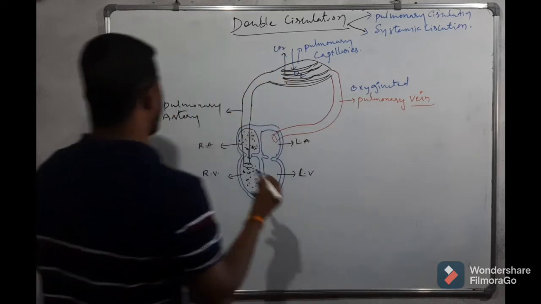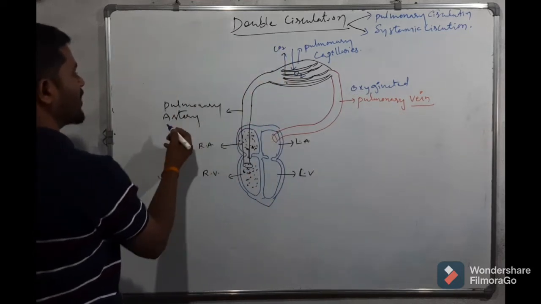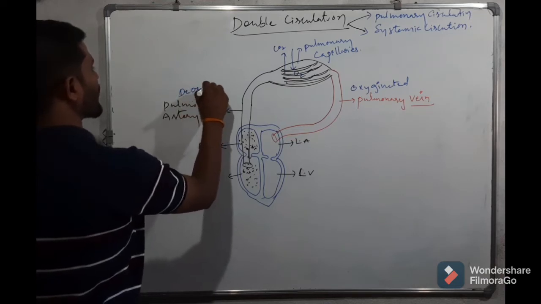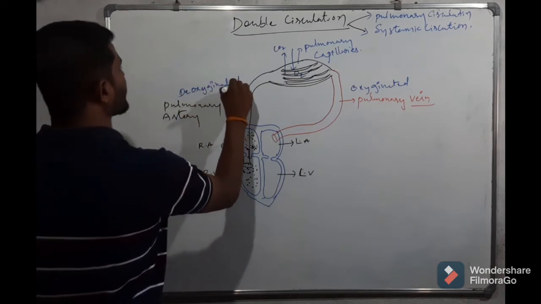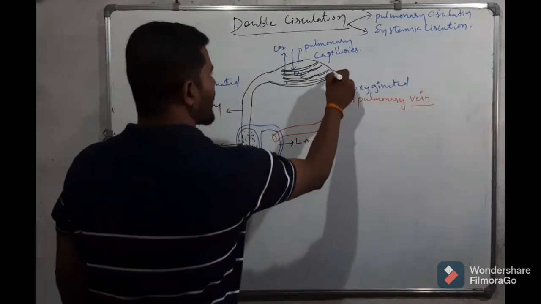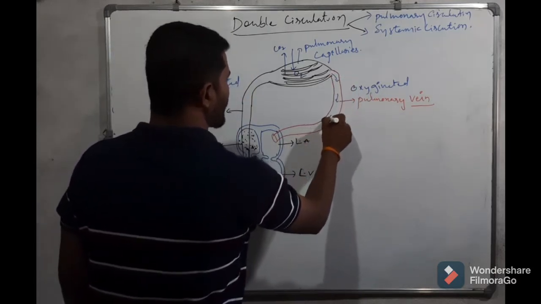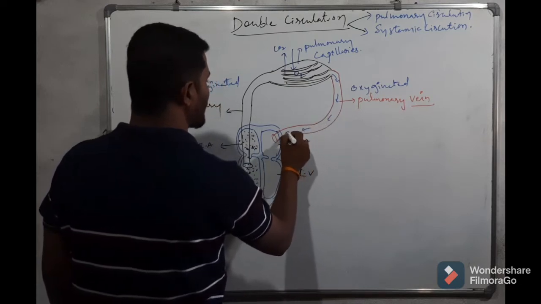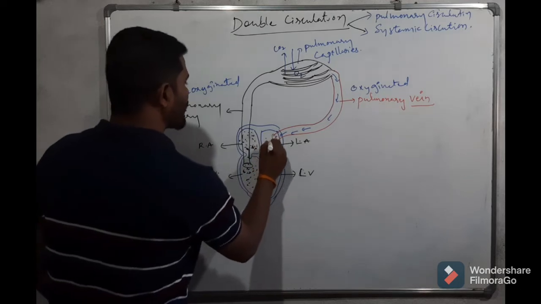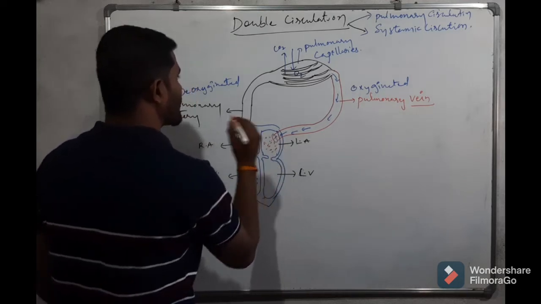The blood collected by the pulmonary artery is deoxygenated. This oxygenated blood received from the lungs reaches the left auricle.